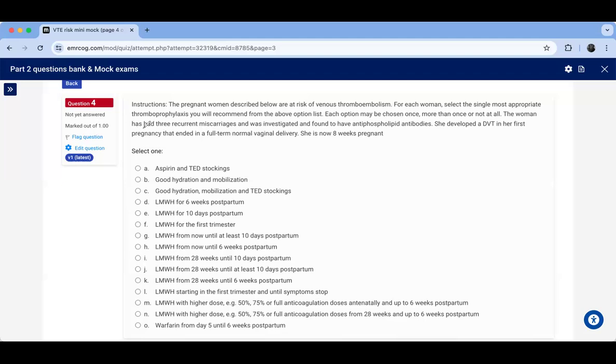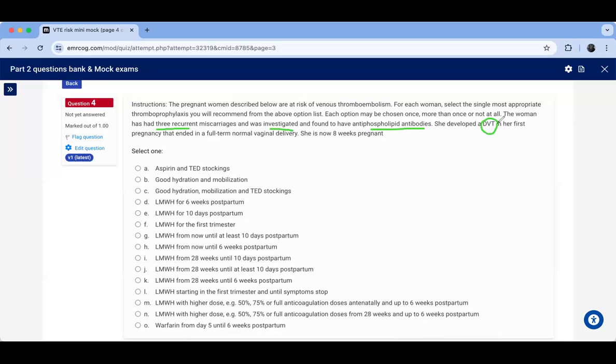Okay, so the woman has had 3 recurrent miscarriages. So this is a bad obstetric history, investigated and found to have antiphospholipid antibodies. So the lady has the syndrome here, okay? So this is considered a high risk, or a very high risk. What do you think? She developed a DVT also, okay?